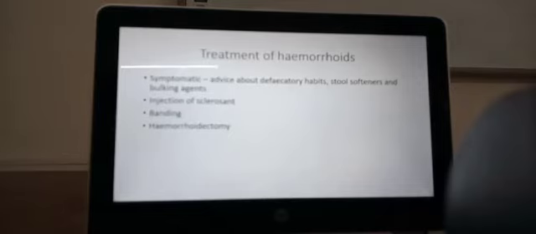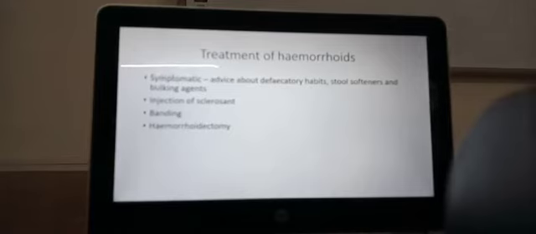You can use banding. That is, you use a rubber band. It is not the usual rubber band. You can't use the usual rubber band. There are special bands which are made, which can be used to put a band around the neck of the hemorrhoid, and so the distal part of it beyond the band will become gangrene and fall off. And even this band will fall off, and so it can be used as treatment.